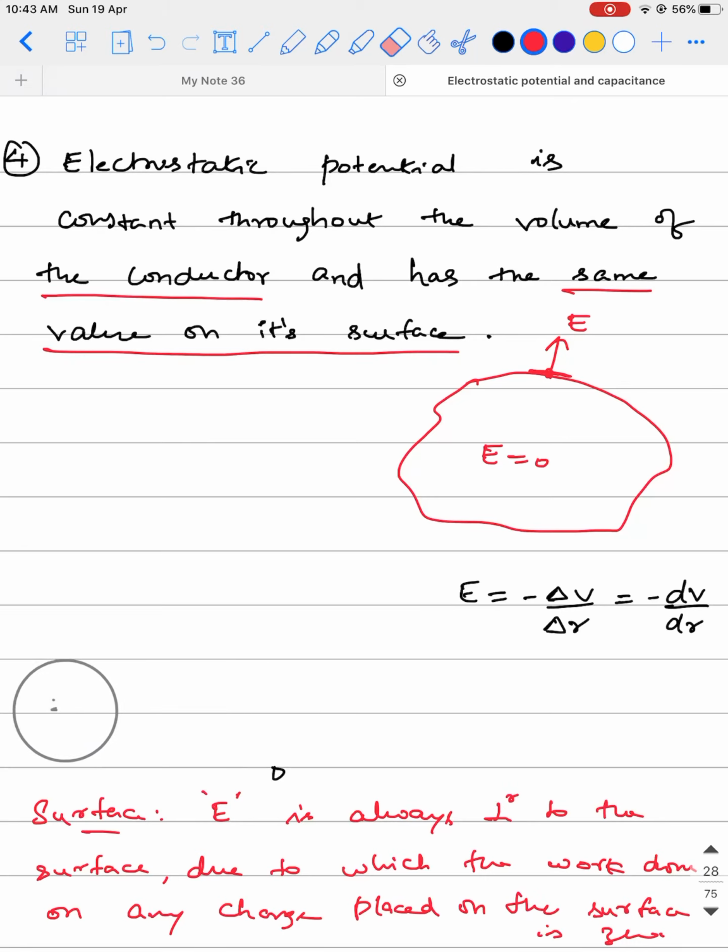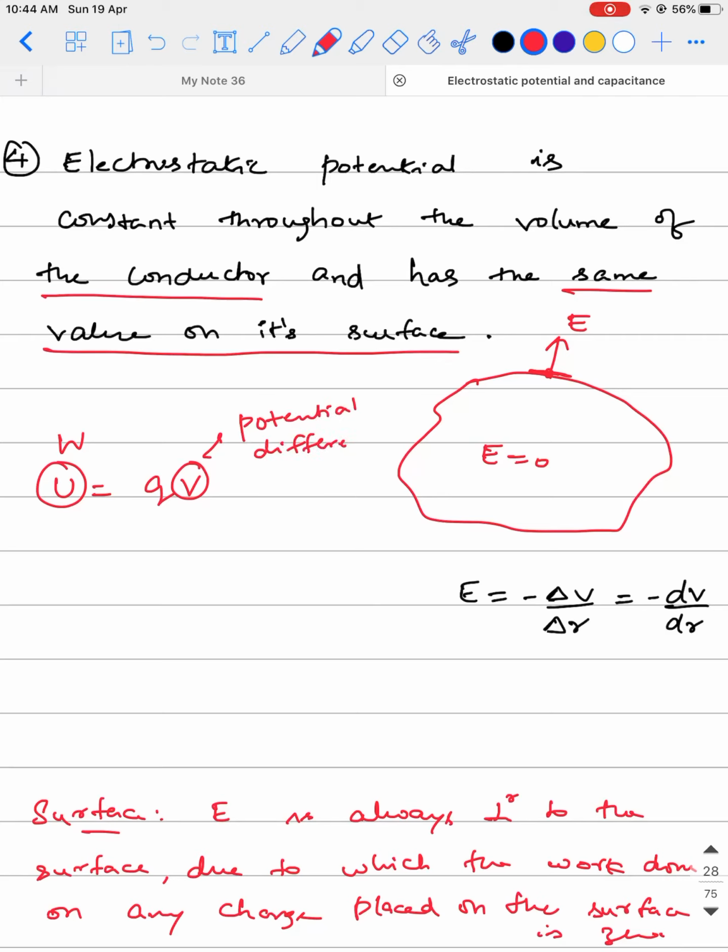and work, how are they related? We know that U is equal to Q into V, and U is nothing but the work done. So the work done is equal to Q into V, where V stands for the potential difference. If you try to move the charge, let's say between points 1 and 2, here the potential is V1, here the potential is V2, then what I've written here is Q into V2 minus V1. But we know that work done is 0.